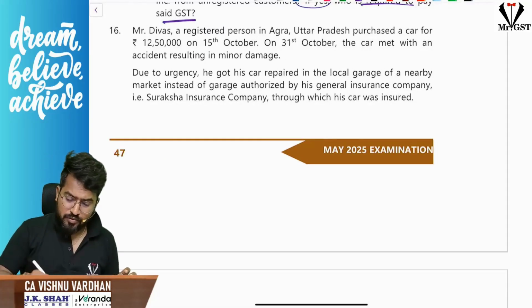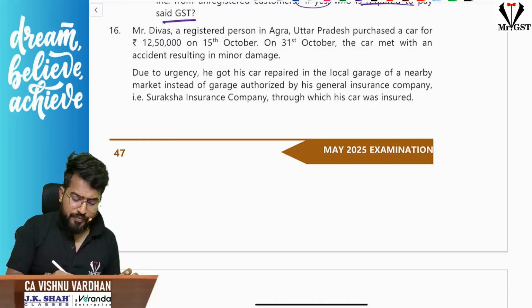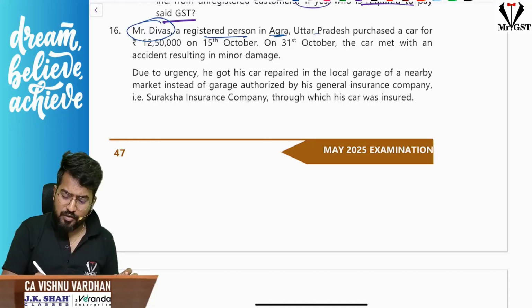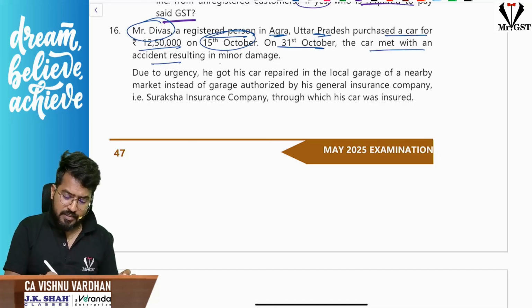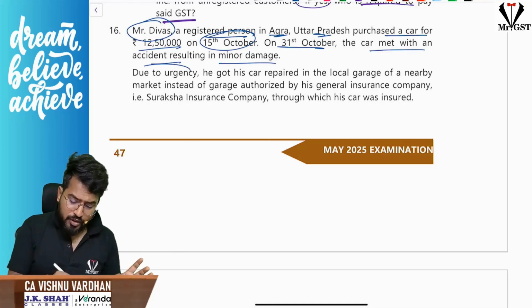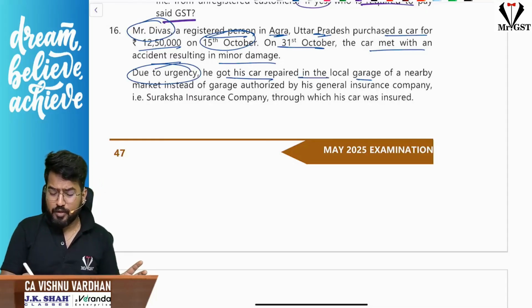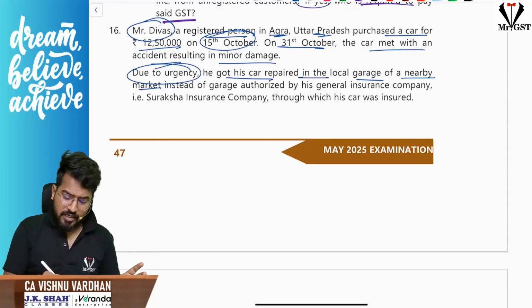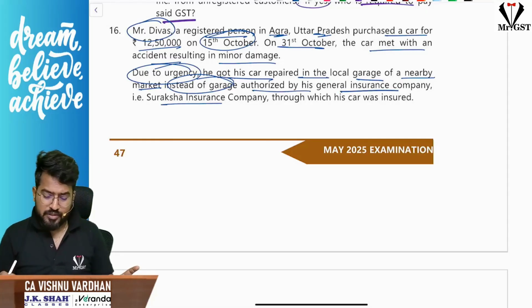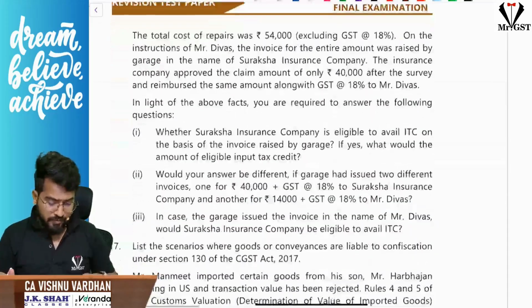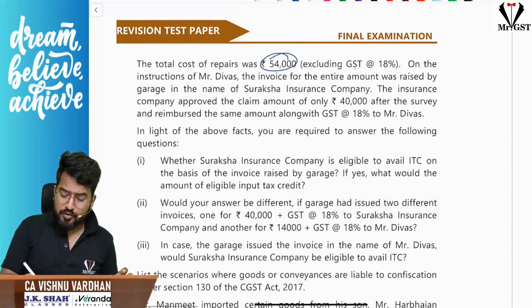So the 16th question, sir. Mr. Divas, a registered person in Agra, Uttar Pradesh, purchased a car for 12,50,000 on 15th October. On 31st October, the car met with an accident resulting in a minor damage. Due to urgency, he got his car repaired in the local garage nearby the market instead of a garage authorized by his insurance company, Suraksha Insurance Company. Total cost for repairs is 54,000 plus GST. On the instructions of Mr.